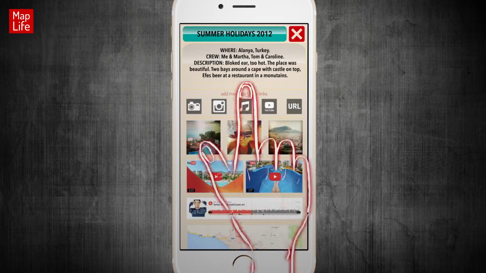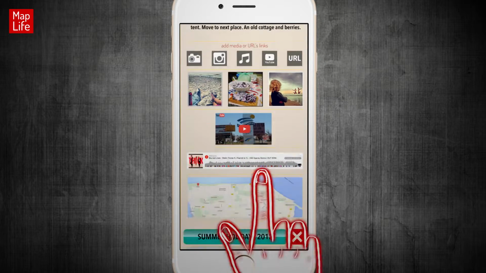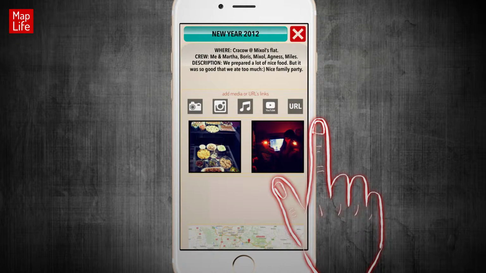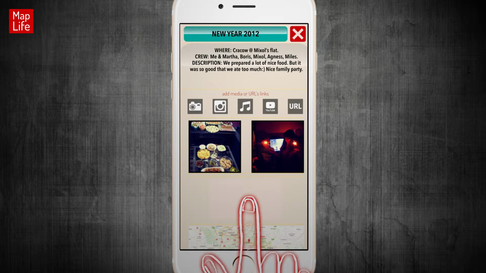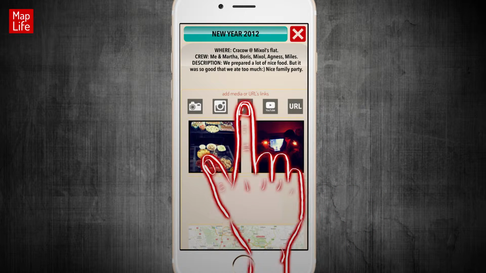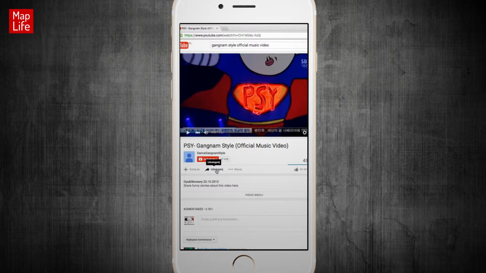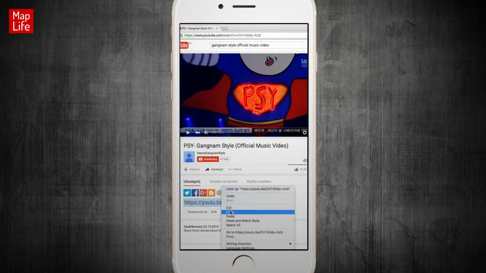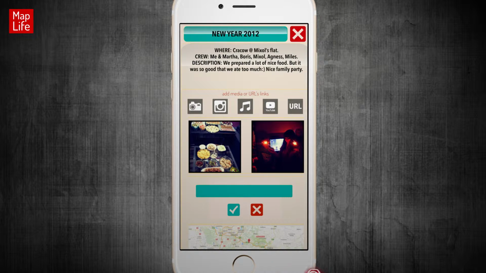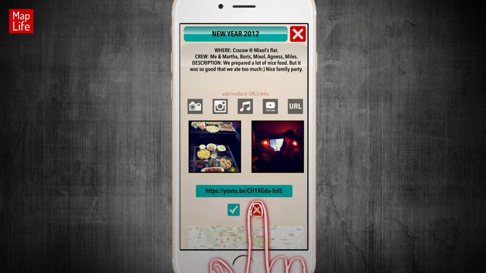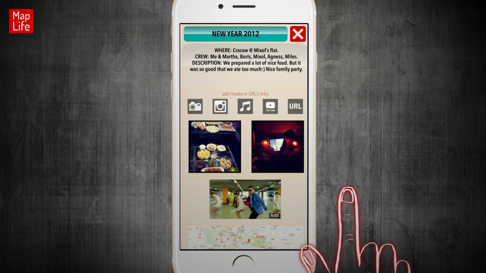Summer holidays 2012, 2013, New Year's Eve. Oh, I see there is no music here. So let's go ahead and click the note icon. I can see an empty box to paste an embed code that you can find under every video on YouTube. I accept it and the video shows up in my event. It is also possible to upload the file directly from MapLife.